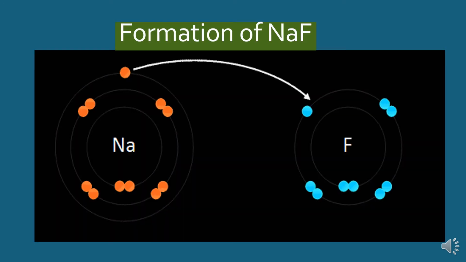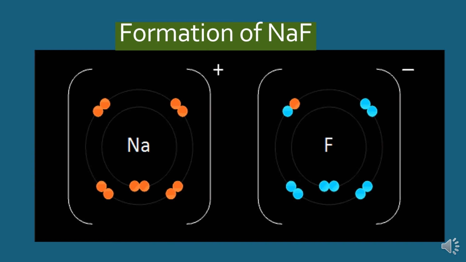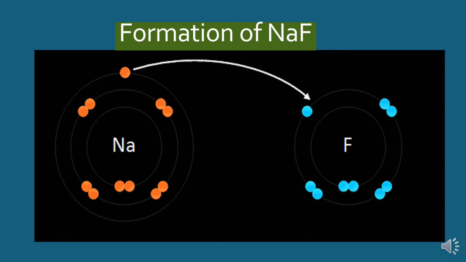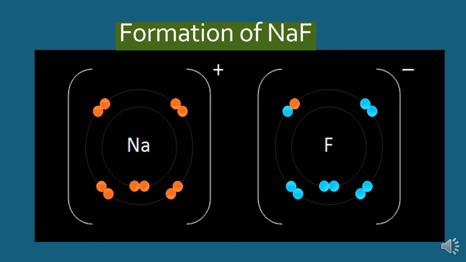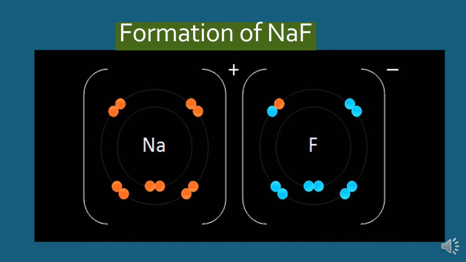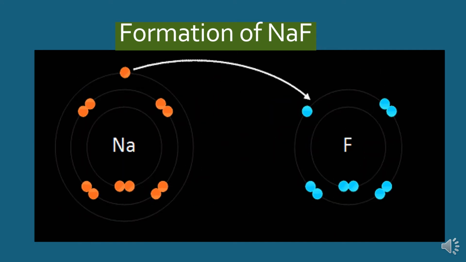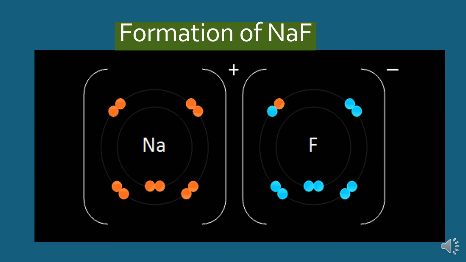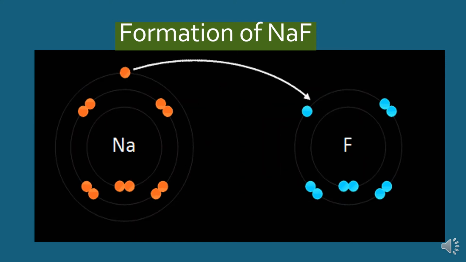So we can see the formation of sodium fluoride with these structures. Sodium has 1 electron in its valence shell, and it will lose this 3s1 electron in order to acquire the nearest noble gas, that is neon configuration.